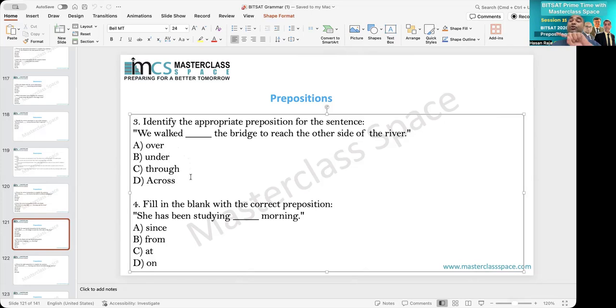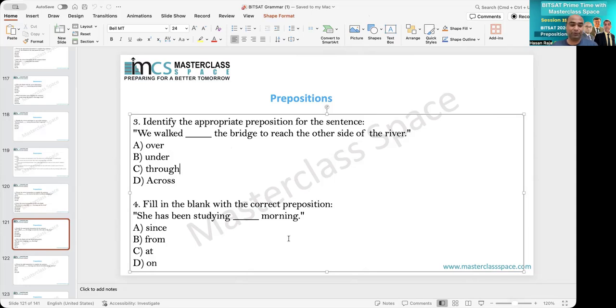Across means you are going through. So through or across is fine, but across generally covers from one part to another part. But here it is a bridge and it's about walking on the bridge, and therefore it should be walking through the bridge, and hence C is the answer.